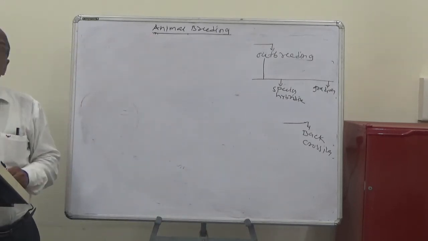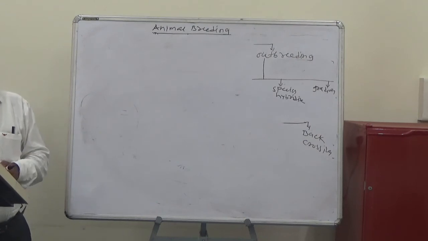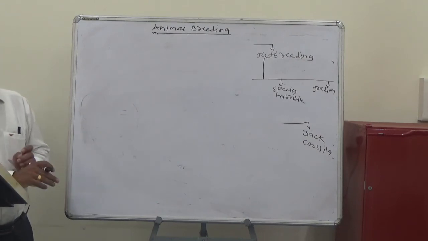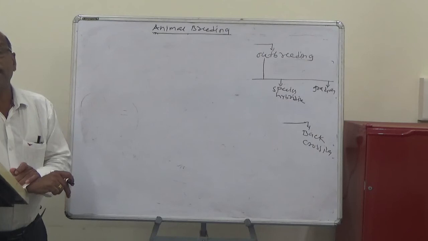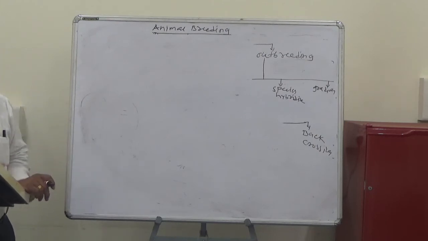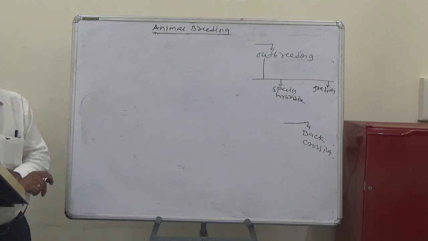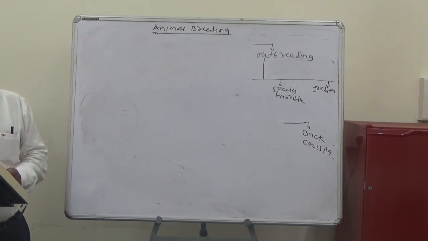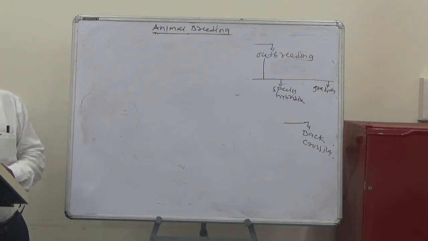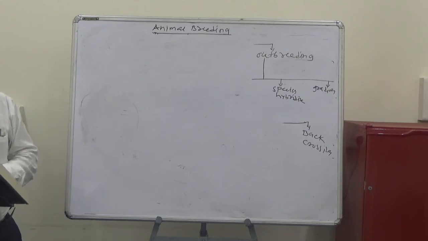Back crossing means the mating of crossbred animals back to one of the pure parent breeds which were used to produce it. This back crossing is commonly used in genetic studies but not widely used by breeders.